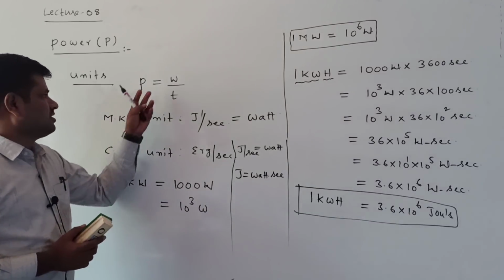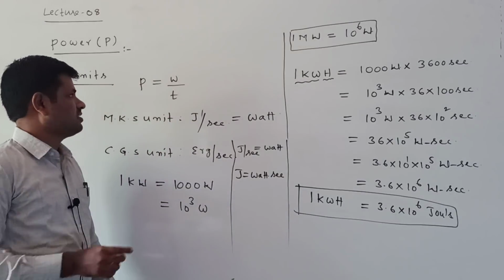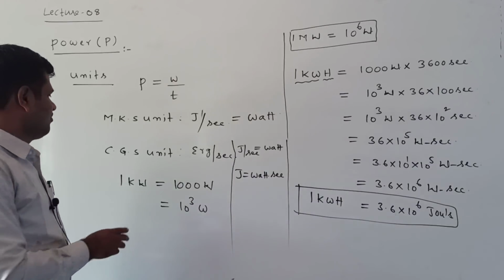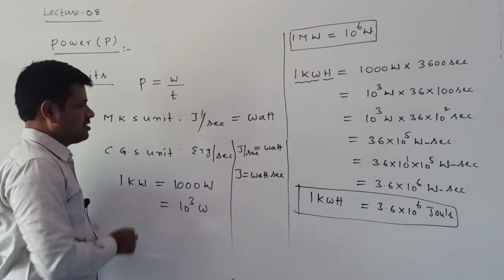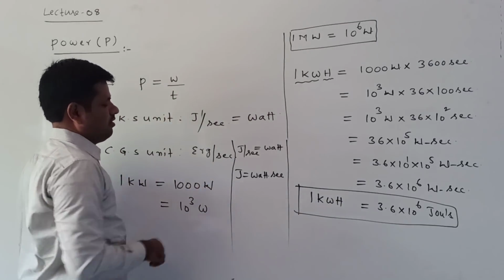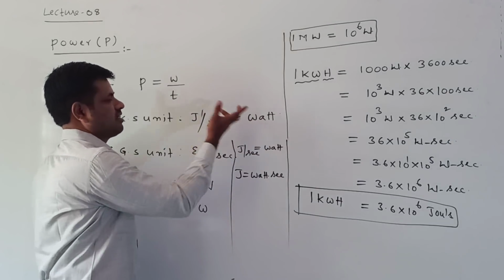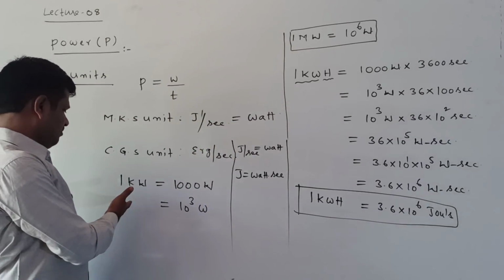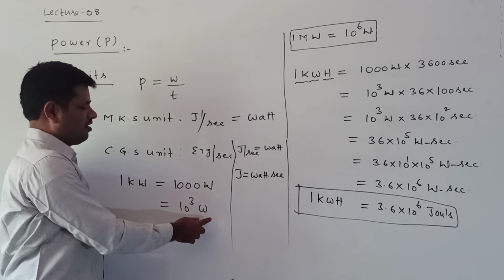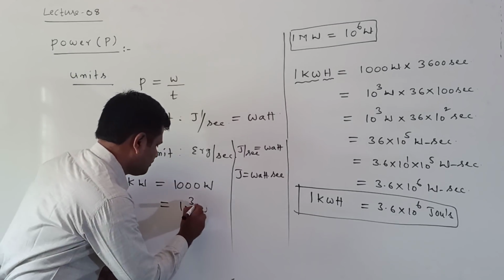These are the different units we use for measuring power. Power is equal to the formula work by time. In the MKS unit, the work unit is joule and the time unit is second. Joule per second is called a watt. The second is the CGS unit, where the work unit is erg per second. This is erg per second. Joule per second is called a watt. Generally we have big units here. 1 kilowatt is equal to 1000 watts or 10 power of 3 watts.